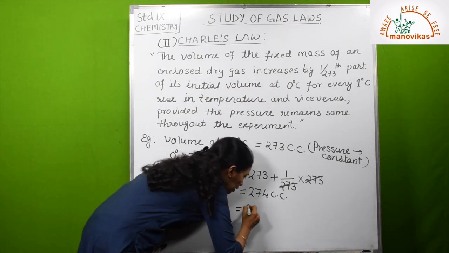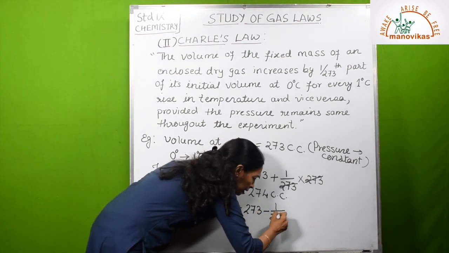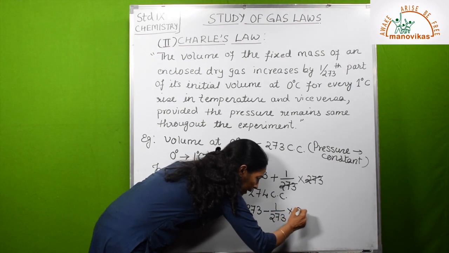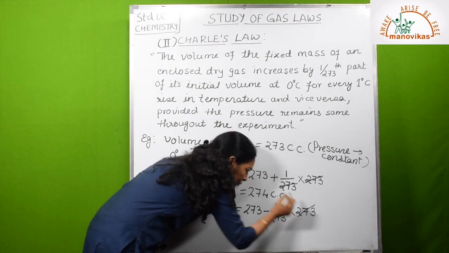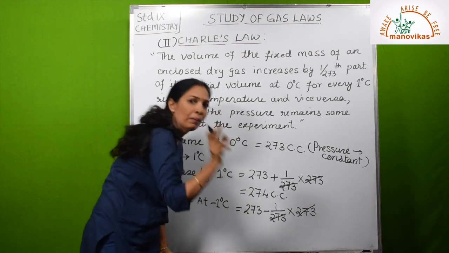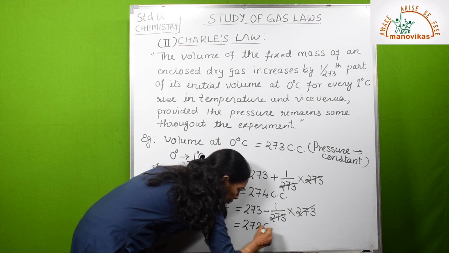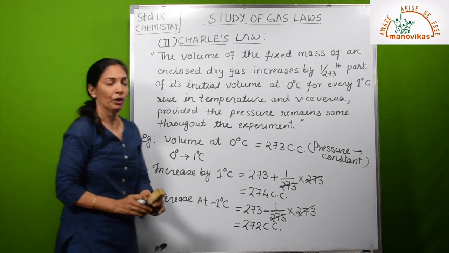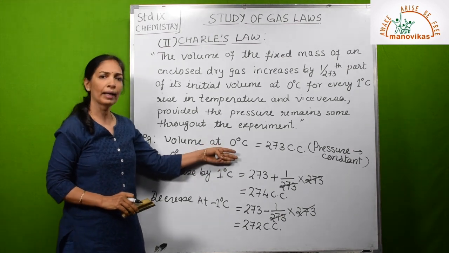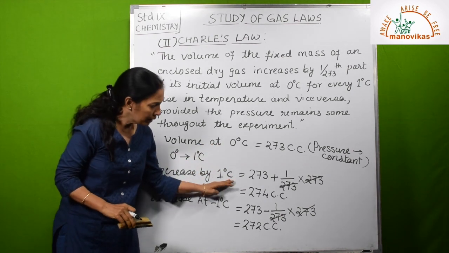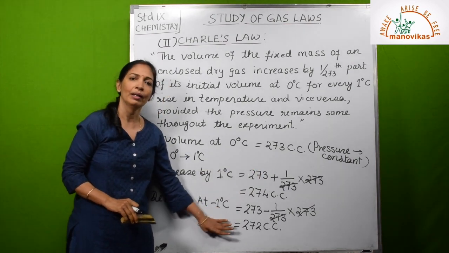So initial volume minus 1/273 multiplied by 273. Again the same way, here 273 minus 1. So what will be the volume? 272 cc. If the temperature changes further, you can calculate accordingly. If temperature increases, then volume increases. Temperature decreases, then volume decreases.